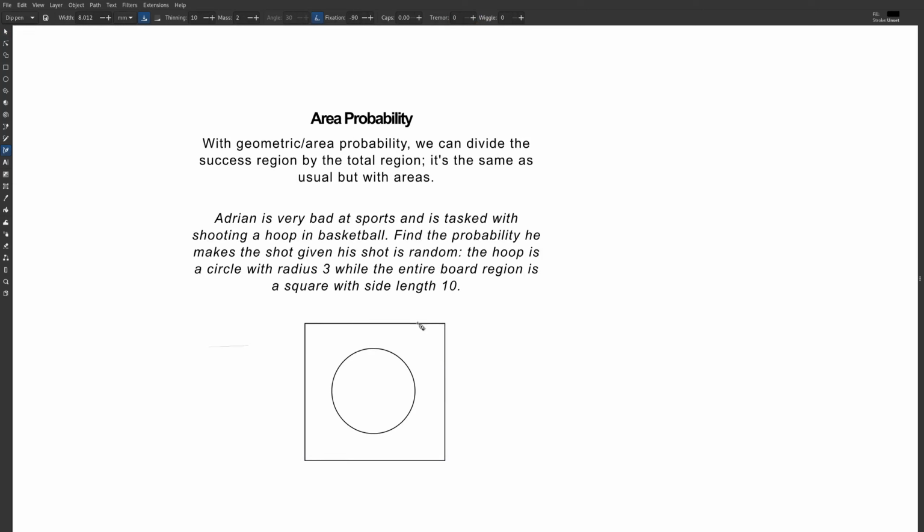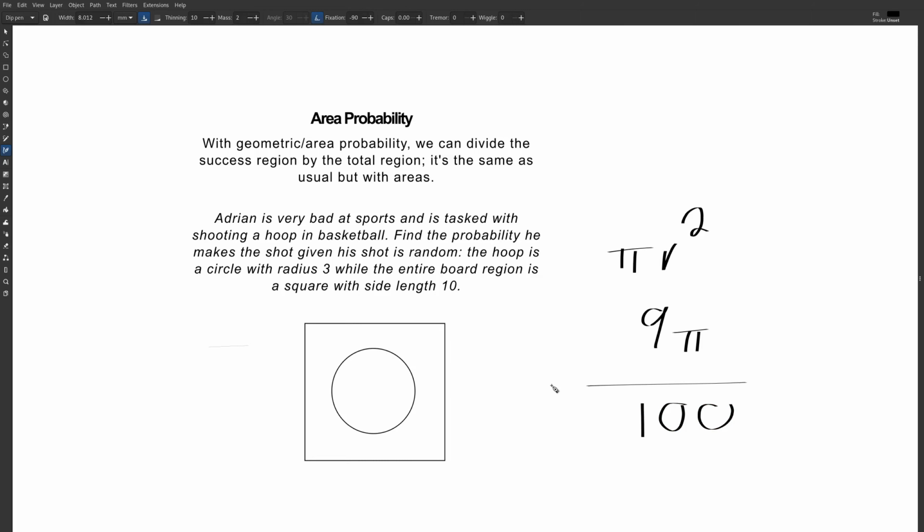So let's find the area of the circle, which is our success region. If it has radius 3, we're going to use pi r squared. Plug in r equals 3, you get 9 pi for the success region. And then we divide by total area. So if it's side length 10, it's going to be 100 for the total area here.